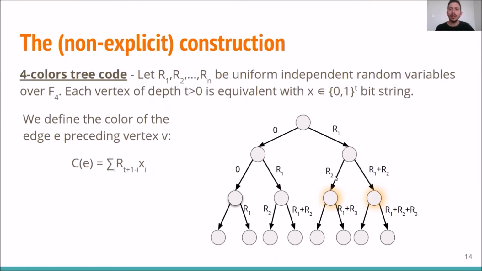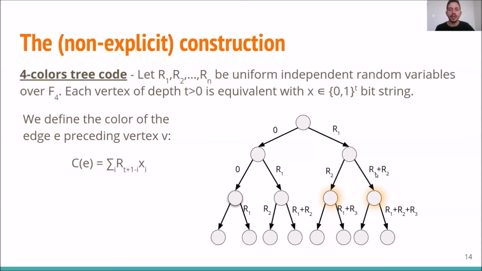Now, recall that in the previous attempt, the problem that we had is that we wanted every two adjacent edges, namely edges that go out of the same vertex, to have a different color, which happened with very low probability. But let's look at what happened with this construction. If we look at these two edges, we see that this edge has the color R2, and this edge has the color R1 plus R2.